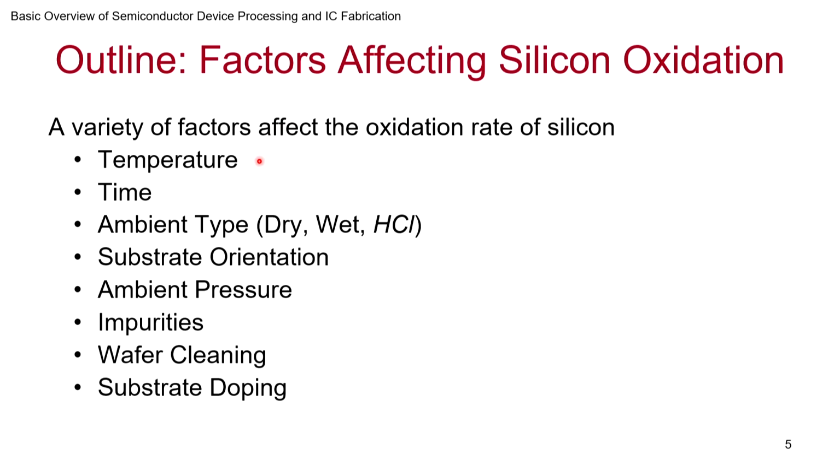Of course, the primary culprits for growing oxide, if I may say so, are temperature and time. How does it depend on them? We have already seen to some extent how it depends on time in the Deal Grove model. Then there is the ambient type during the oxidation. It could be dry oxidation where only oxygen is coming mixed with nitrogen, or pure oxygen itself. Then we could have water vapor being brought by nitrogen, and you have the oxidation. Then you could have other environments also.